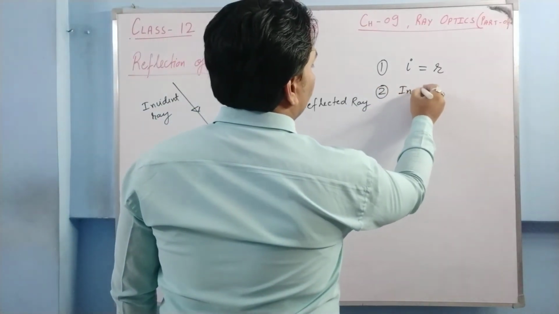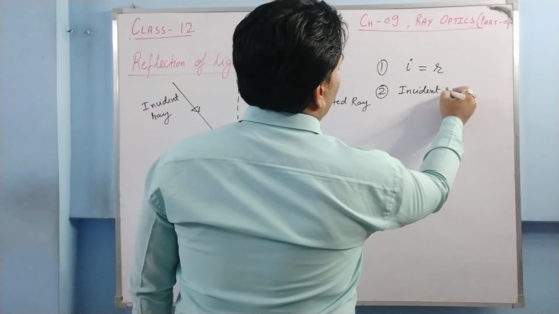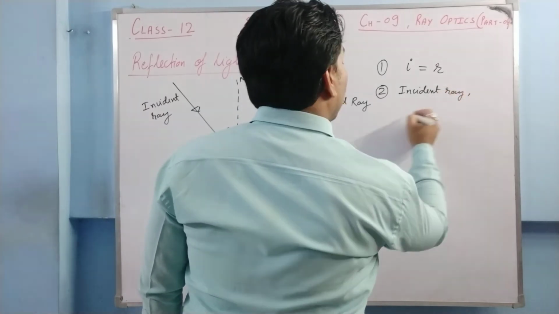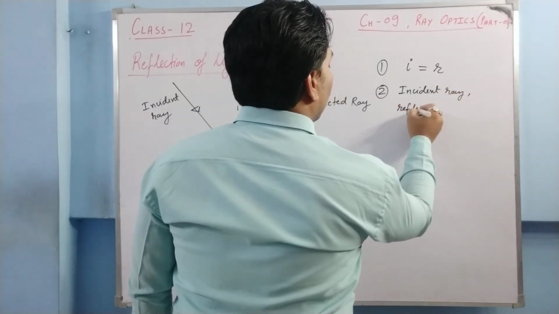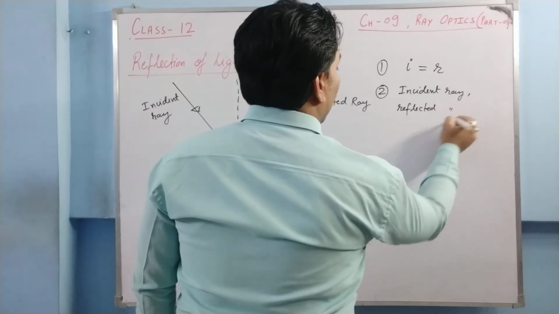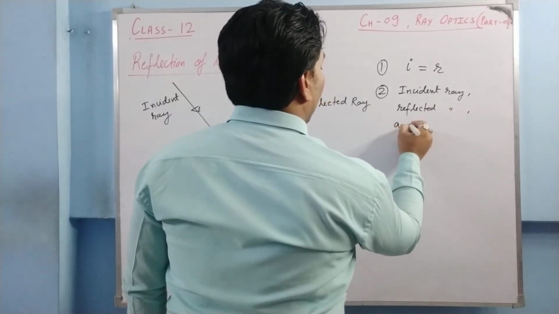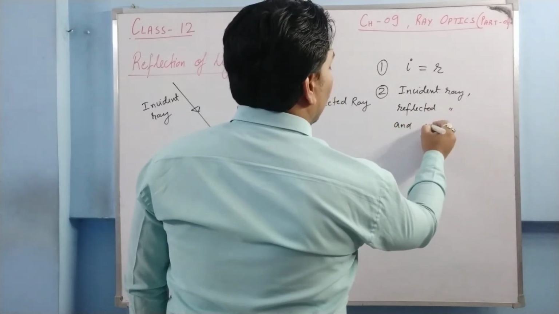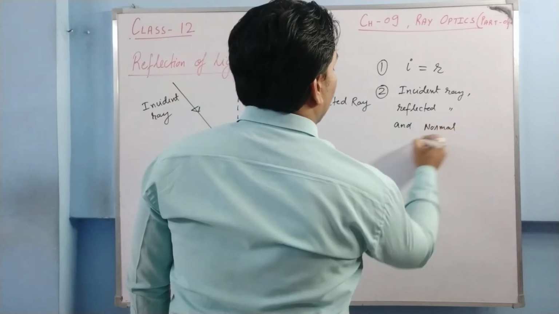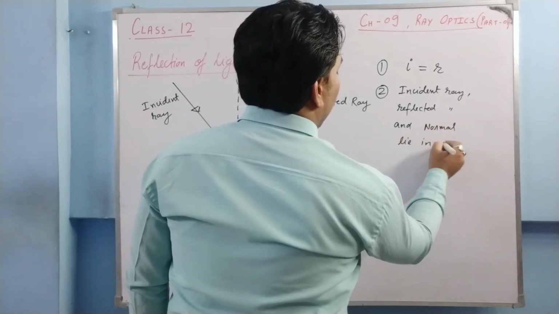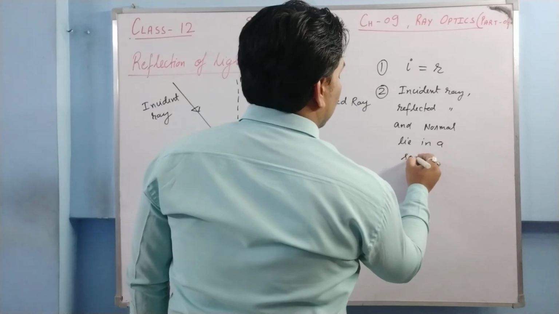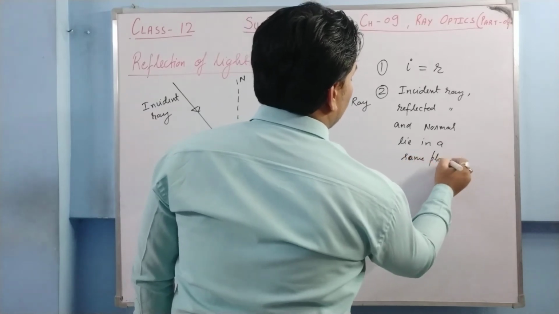incident ray, reflected ray, and normal lie in the same plane.